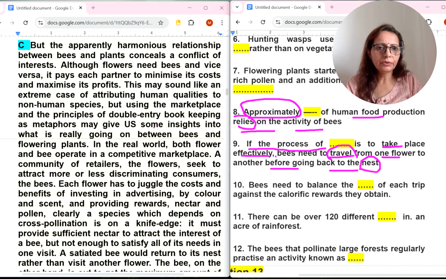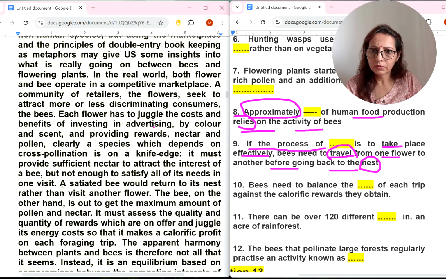So C paragraph, I am looking for nest and travel. Where I get the nest word, I will stop over there and then try to read. Nothing is there. Just a minute.